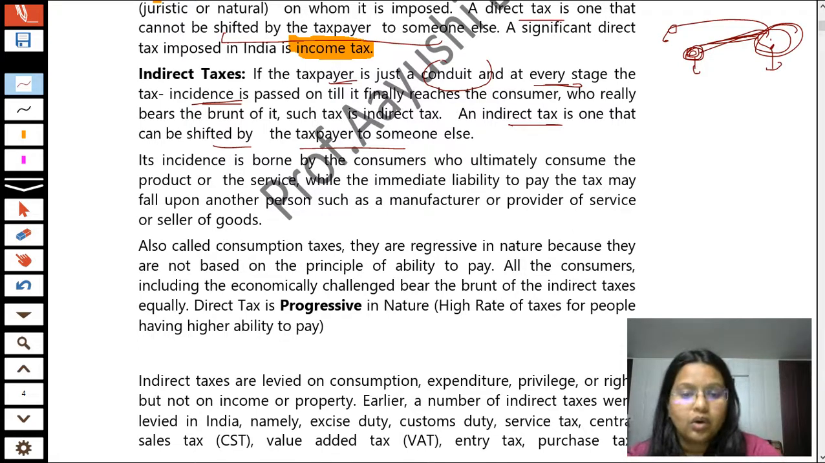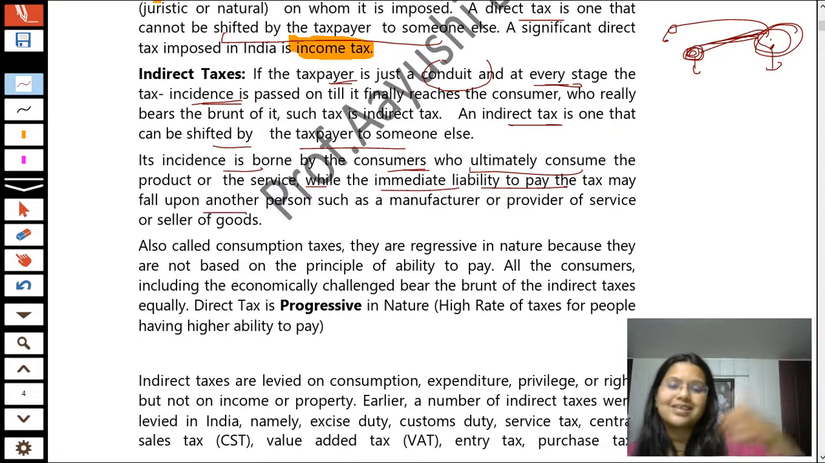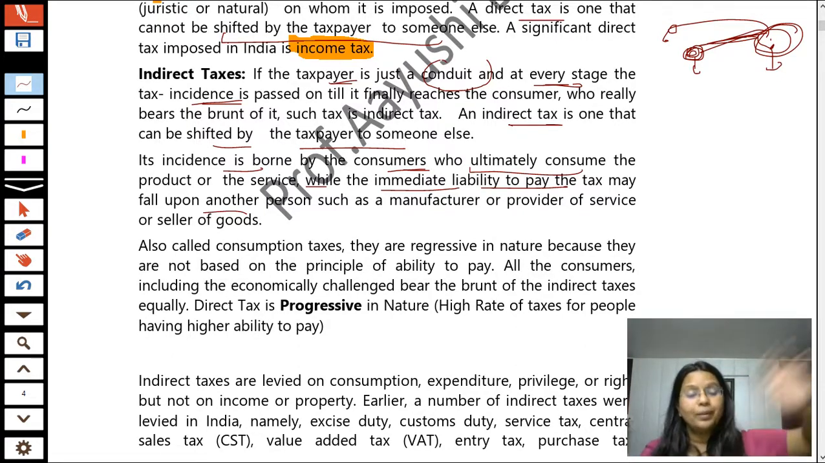Okay. Now, its incidence is borne by the consumers who ultimately consume the product or service, while the immediate liability to pay the tax may fall upon another person. That is, in our example, you are required to pay the tax, but the immediate liability to pay the tax, that is, the person who is liable in the eyes of the government to pay the tax to the government, is the shopkeeper. Okay.